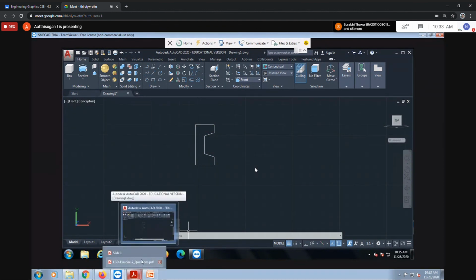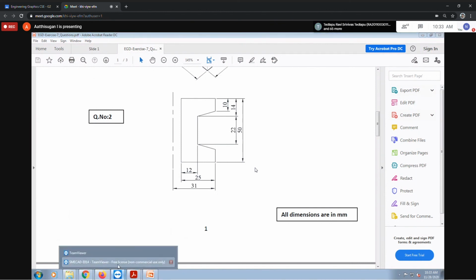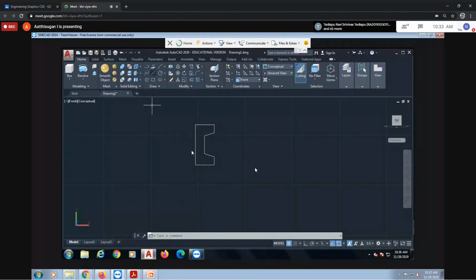Then next they are asking for 31 mm from here, for the axis. So for that I draw the same. From this point, with ortho mode on, I take 31. Then I draw one axis line from here, at a convenient distance, no problem. Then I'm deleting this one.